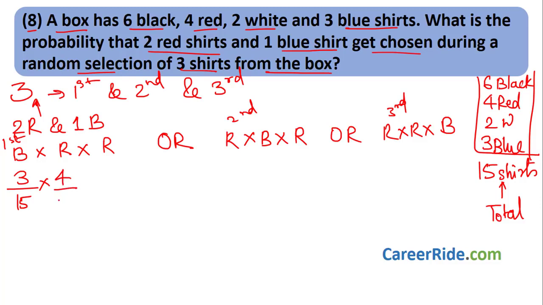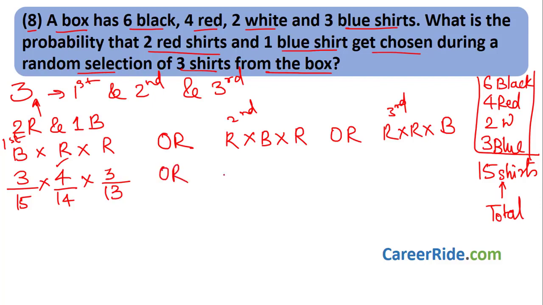I already have one shirt in my hand, so the total remaining is 15 minus 1, 14, multiplied by, again I want a red shirt. I have already chosen a red shirt earlier, so how many red shirts are remaining? 4 minus 1 is 3, divided by, out of 15 I have chosen one shirt, then a second shirt, two shirts in my hand, so now 13 remain in the box.